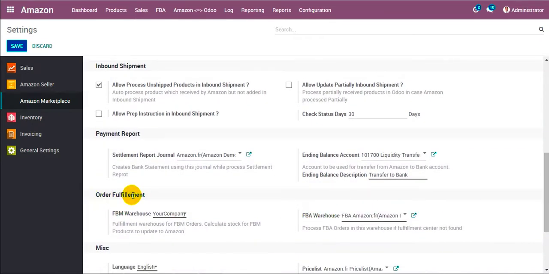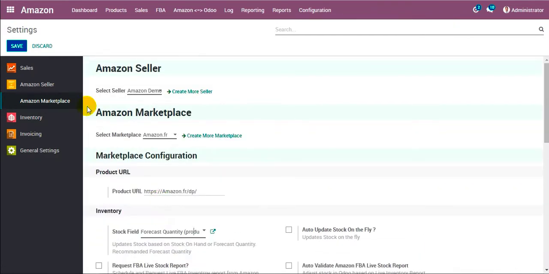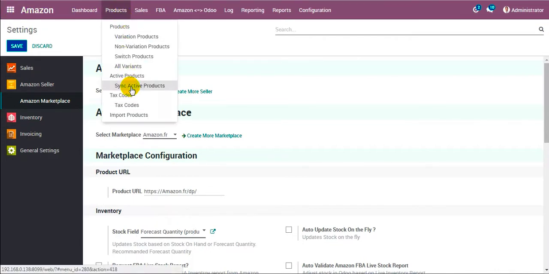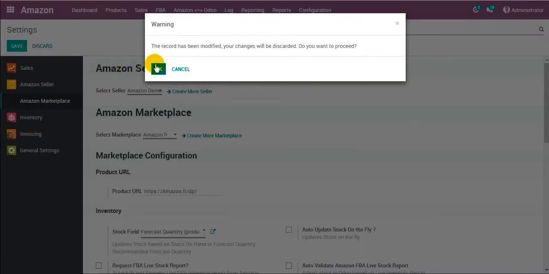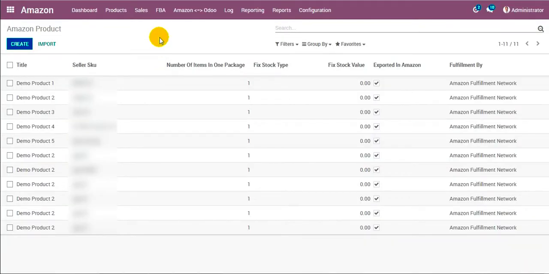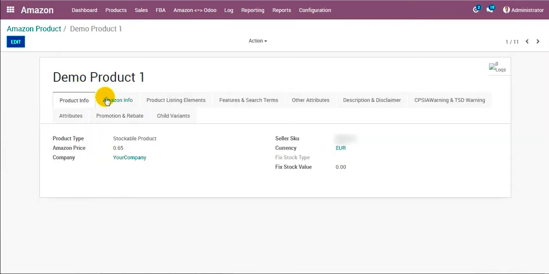Under the order fulfillment section, FBM warehouse. This field decides from which warehouse the stock will be exported to Amazon. Now we move back and go to product, go to all variants. So those were the configurations at seller and marketplace level. Now we go to product and do some configurations at product level.